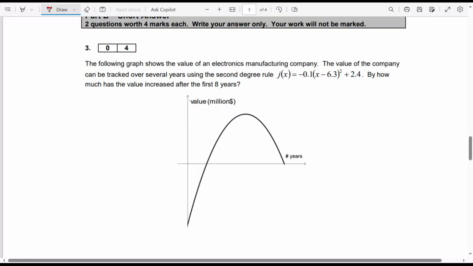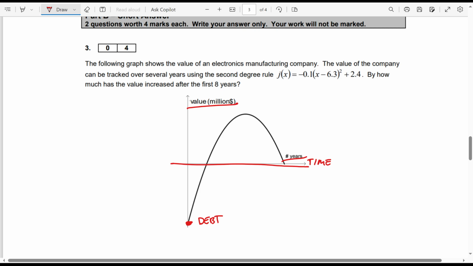So for something like this here, we've got to be able to decode what it's actually asking me. Now, it's a company. I'll just reframe for you. It's a company that started in debt. Okay? Because Y is value in millions, and X is time in years. So I know it starts in debt because, well, look where it is. It's below the X axis. So they started in debt.